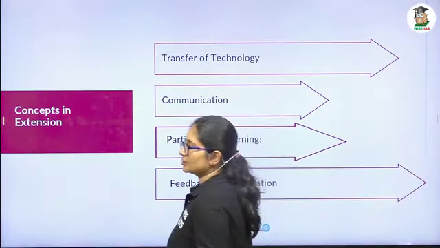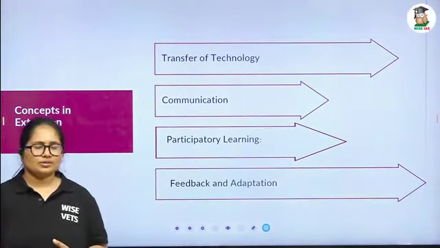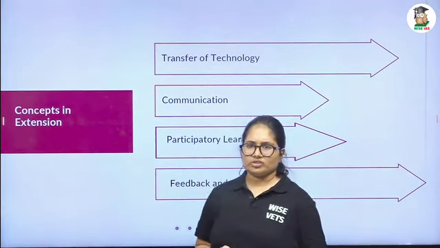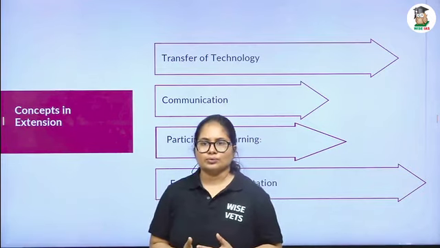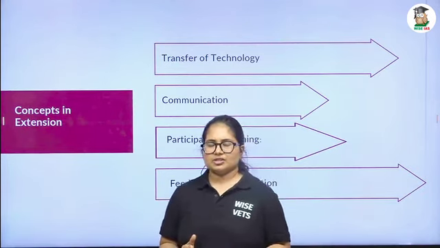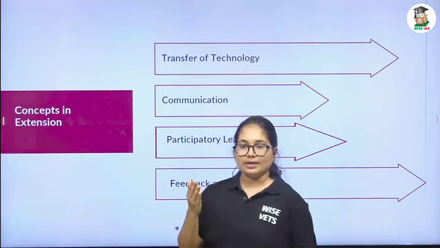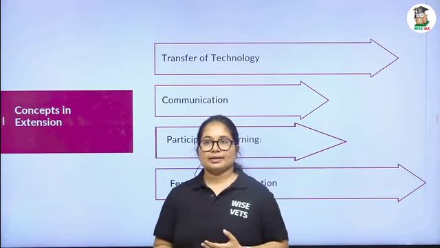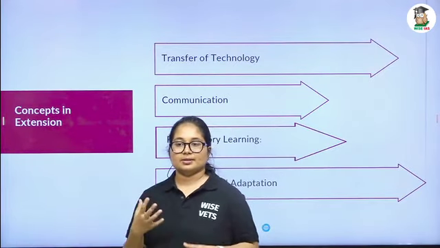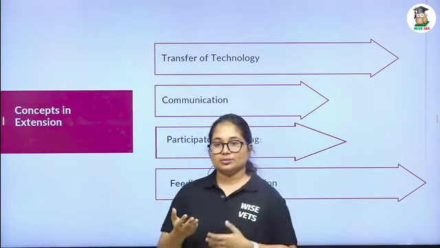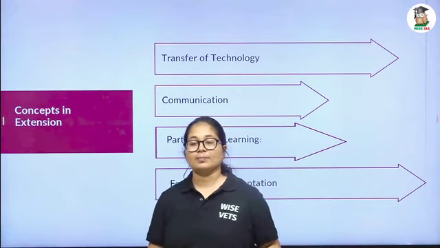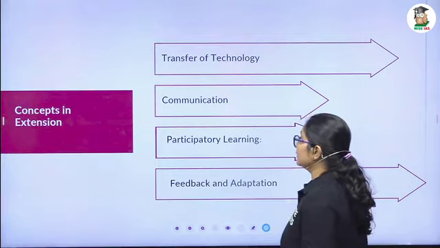The concepts in extension. Before going to the concepts in extension, we have to know some basic idea. The concepts in extension means what we are going to do in the extension. We already told that as the extension agent, we have to reduce the gap in knowledge between lab and land. So for that, the researchers or the scientists in the lab will generate some technology. That technology should be transferred to the farmer at the land level or the farm level. For that, first we need the transfer of technology.